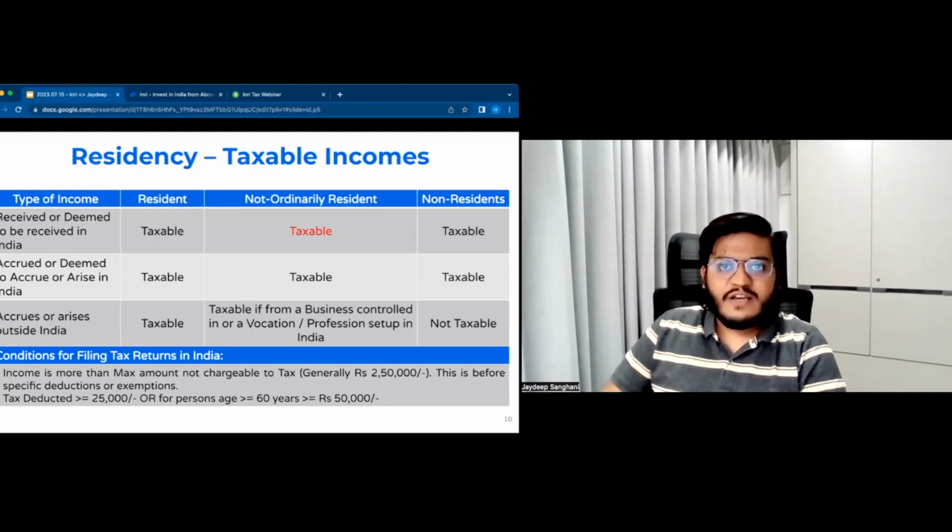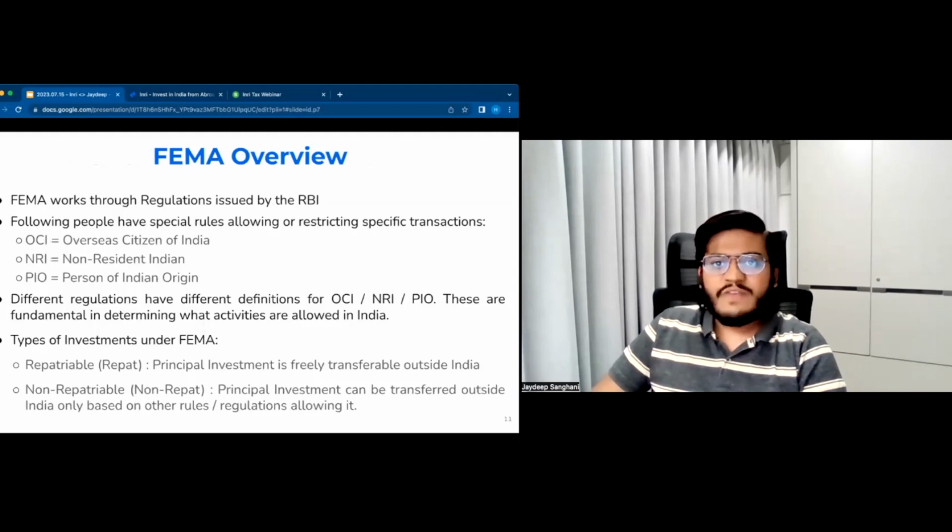Now, since we have an idea of income tax, let's go to FEMA. FEMA basically works on regulations issued by the RBI. These are notified either by the Reserve Bank of India or by the central government through its gazette. What these regulations do is allow or restrict a transaction where foreign exchange is involved. Like I said, it works in two ways: non-residents could be investing in India, that is an inward transaction, and residents could be investing outside India.